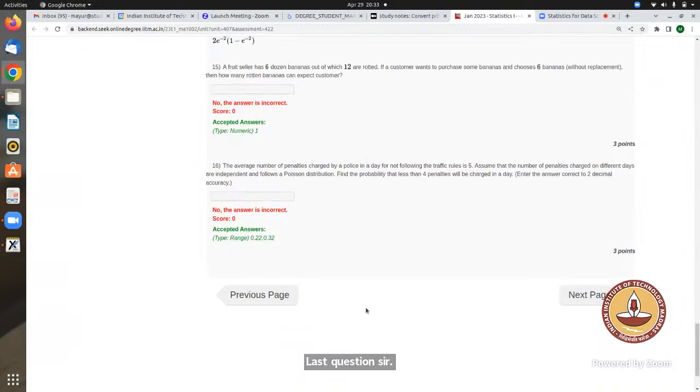The average number of penalties charged by a police in a day for not following the traffic rules is 5. So lambda is given as 5, because this is a Poisson distribution. Expectation is equal to lambda, so that's why it's 5. Find the probability that less than 4 penalties will be charged in a day.